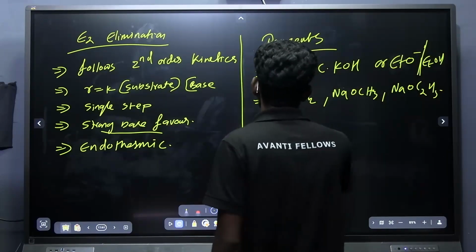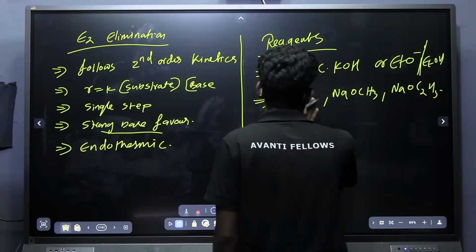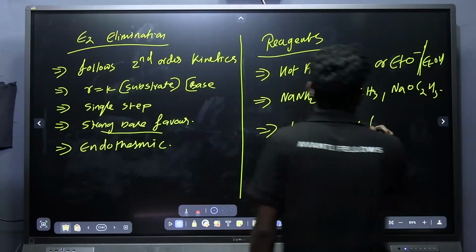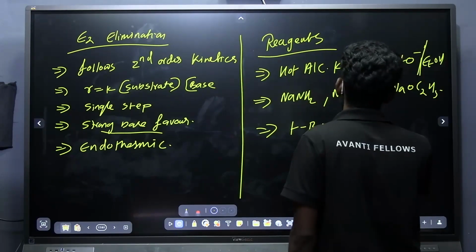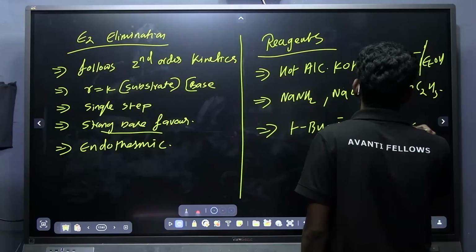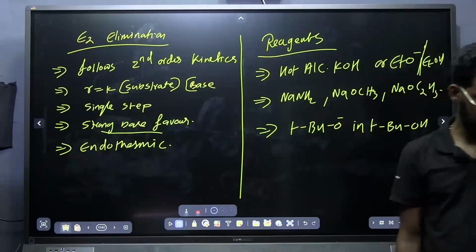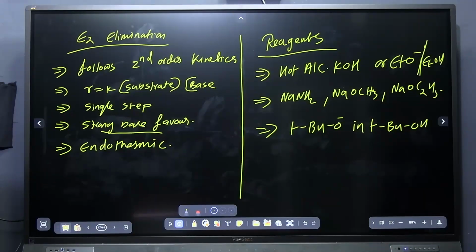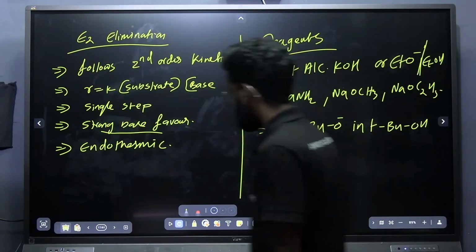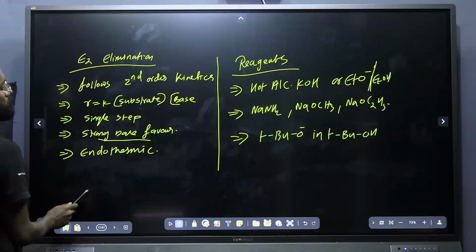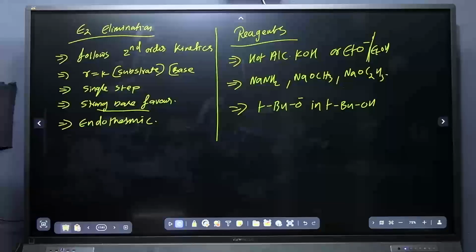Now apart from this, potassium tertiary butoxide, tertiary butyl O minus, or potassium tertiary butoxide in tertiary butyl alcohol. So these are some of the reagents that will favor the elimination reaction, the E2 reaction. Got it? Now we can check the factors affecting it. Is it clear? Shall I move?